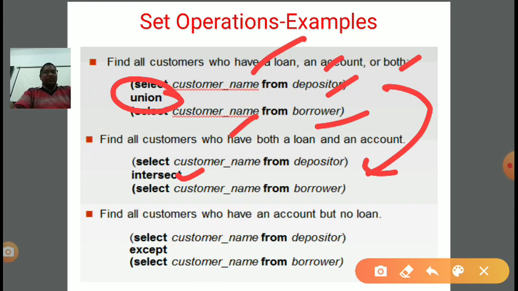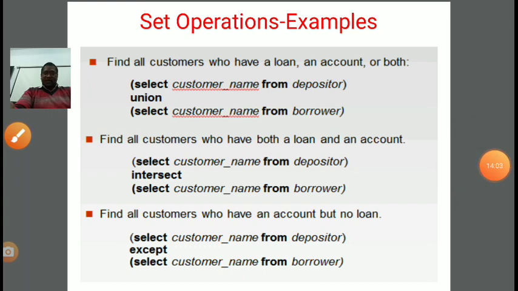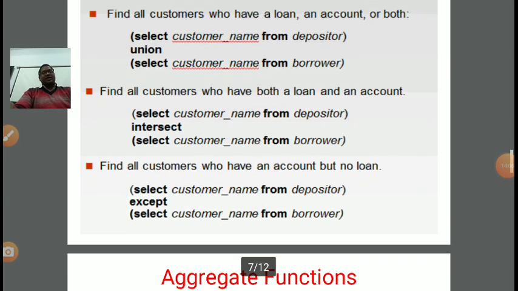Find all customers who have an account but no loan. It means they should be related to depositor and not related to borrower. So the same query, but rather than writing intersect or union, we need to write except. Means they will be related to depositor but not related to borrower. So in this manner, we can perform queries related to union, intersect and except, right?